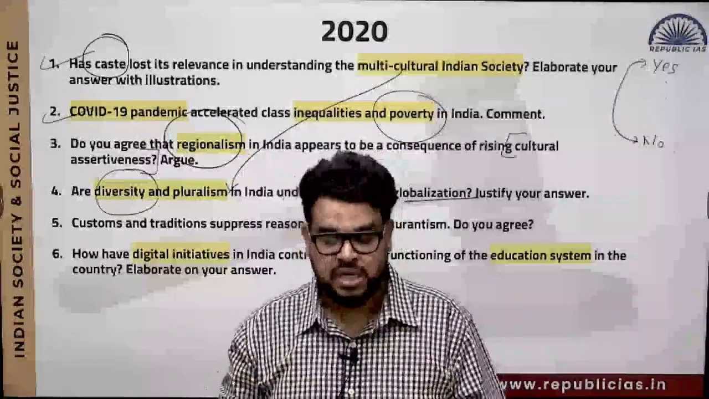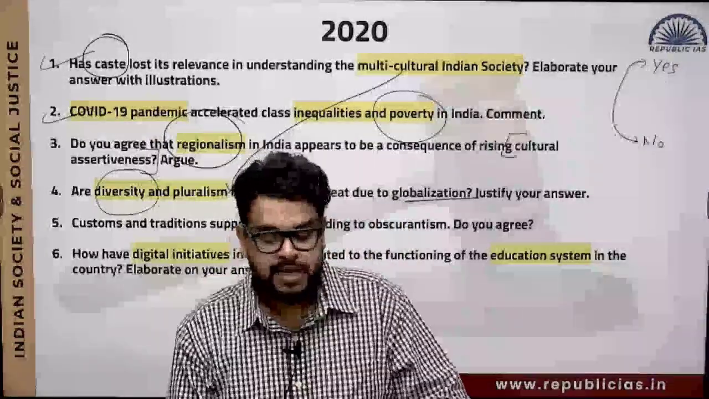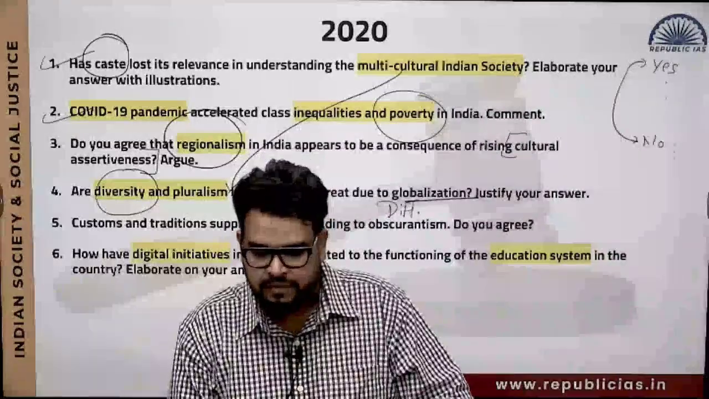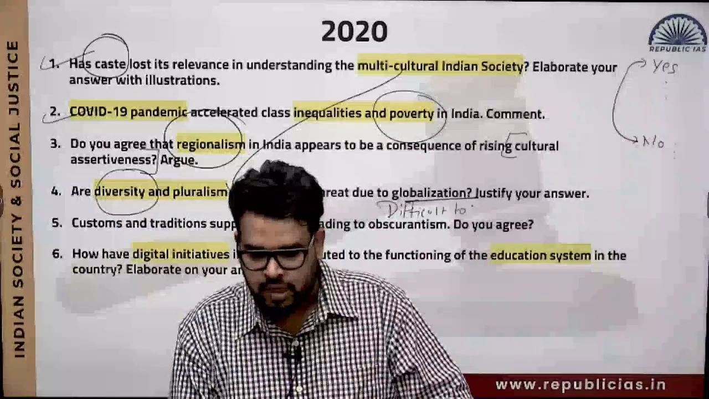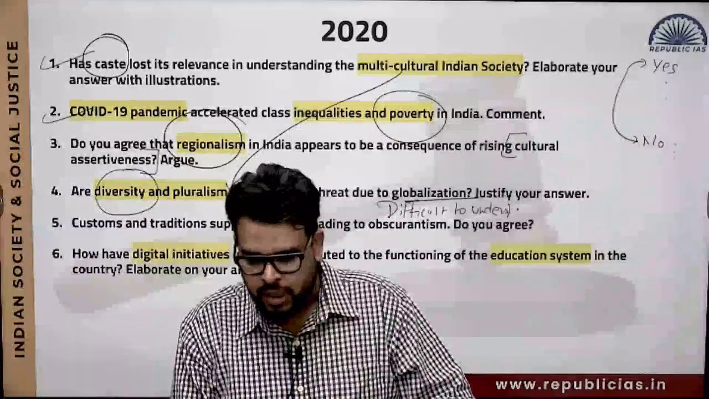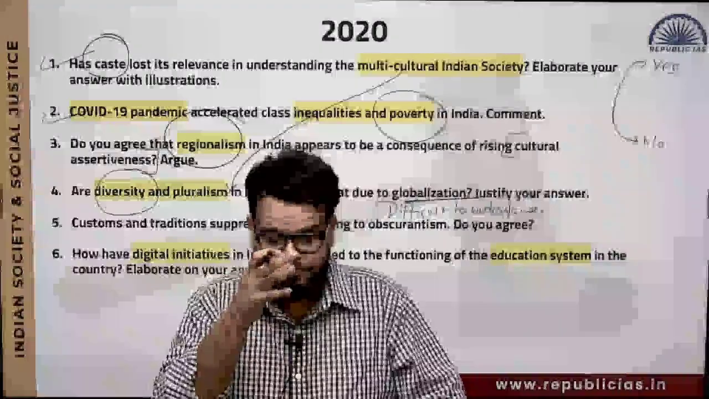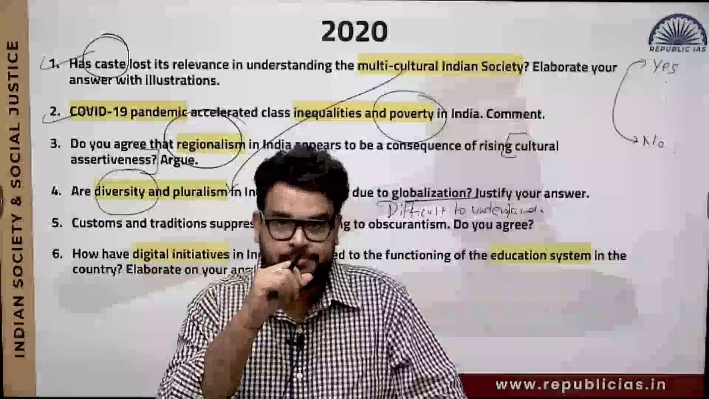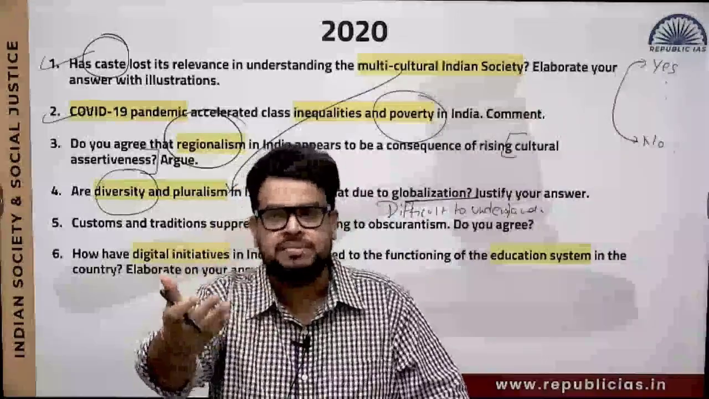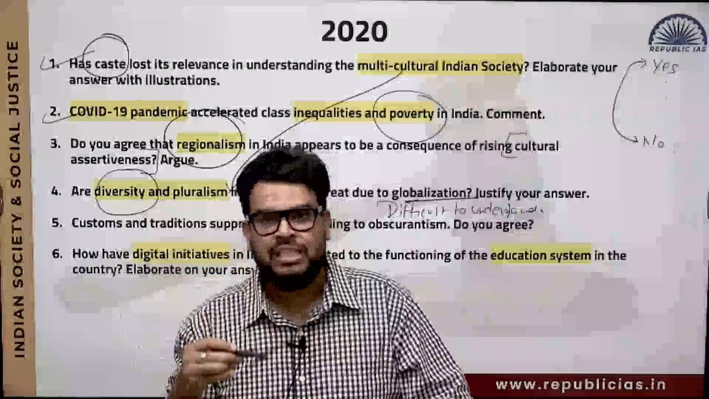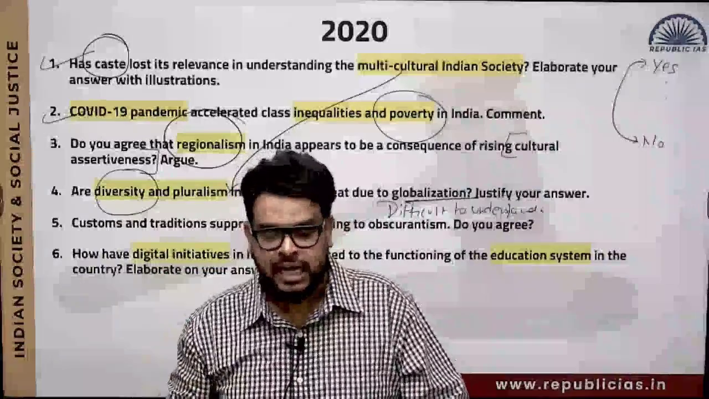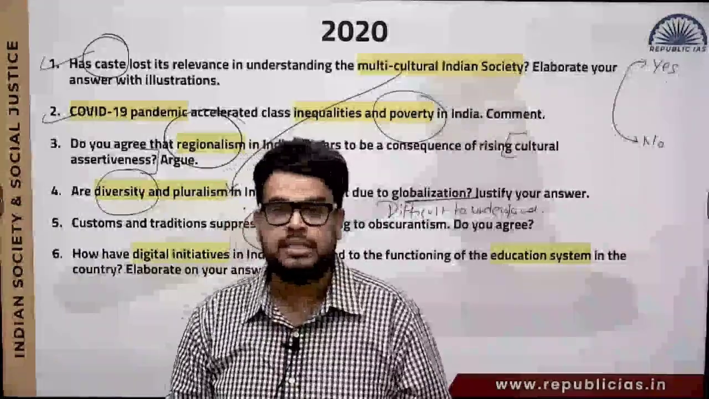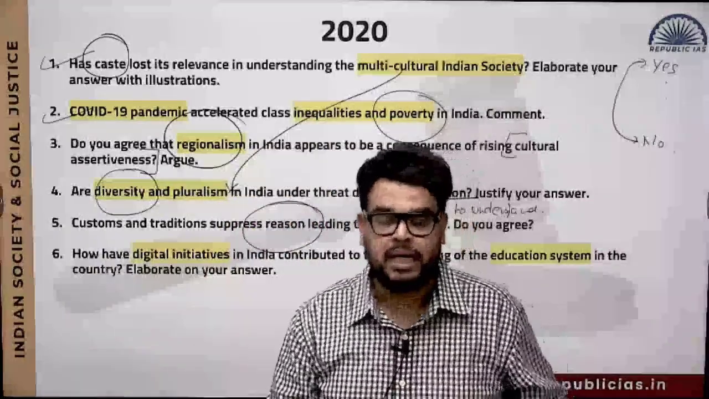Now again they are asking you, customs and traditions suppress reason, leading to obscurantism. Obscurantism means something that is difficult to understand. Because the idea over here is that when we talk about customs and traditions, you have a lot of customs and traditions. Now you will see that people are following them just because they have been followed through generations. A lot of the time you may not know the reason behind it, what the logic of this particular thing is.